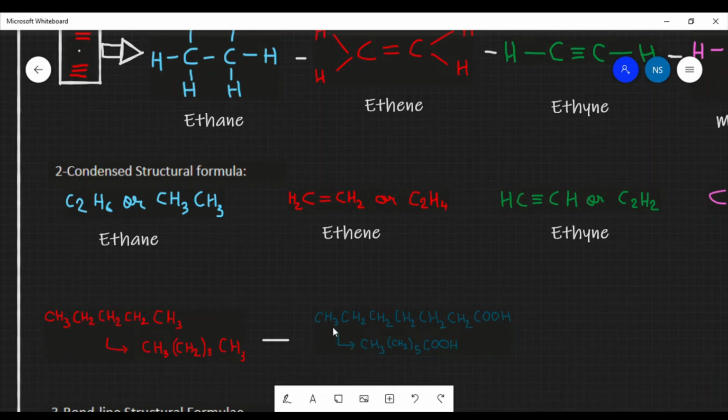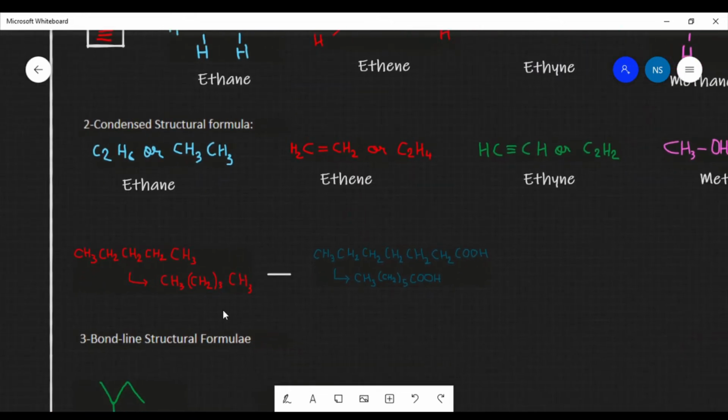Similarly, over here we see CH3, CH2, CH2, CH2, CH2, CH2, COOH. Again the CH2 was repeating many times, so we wrote CH2 in brackets with how many times it was repeated, here 5 times. So we wrote CH3, CH2 5 times and COOH at the last.